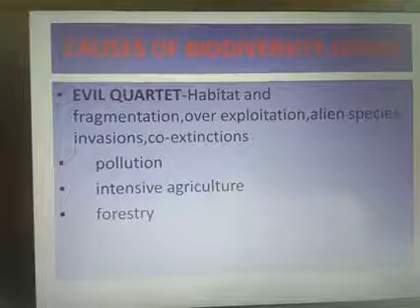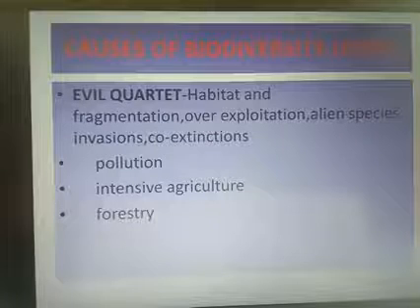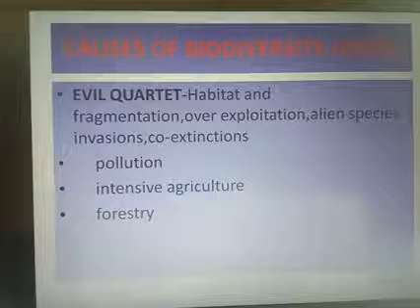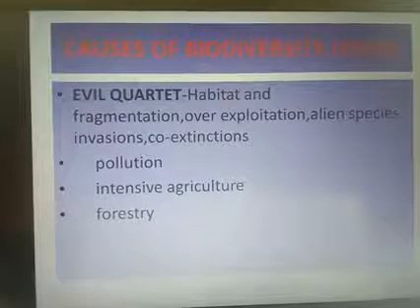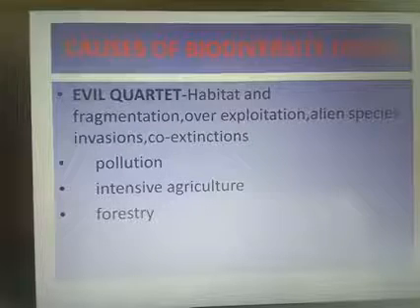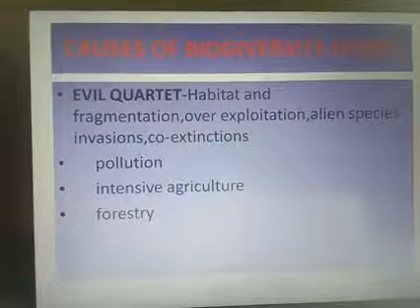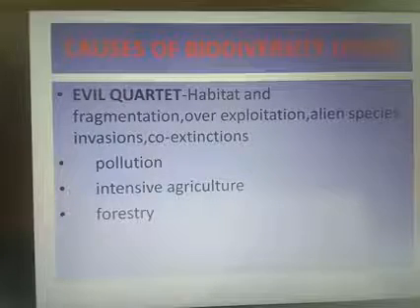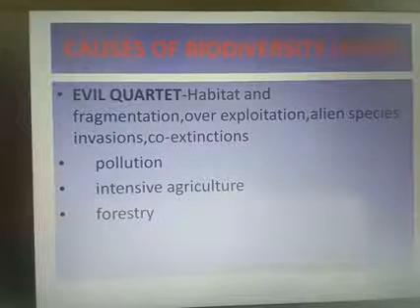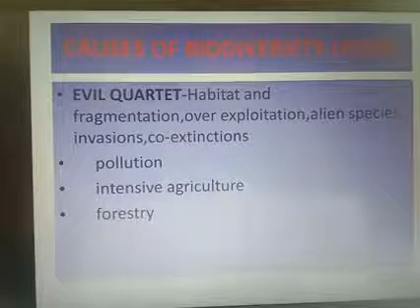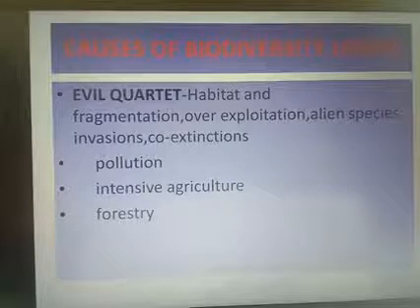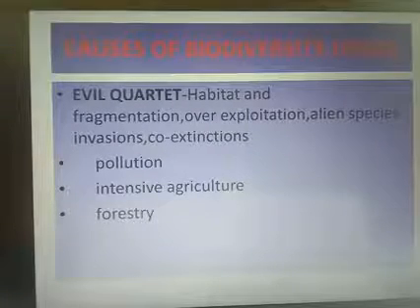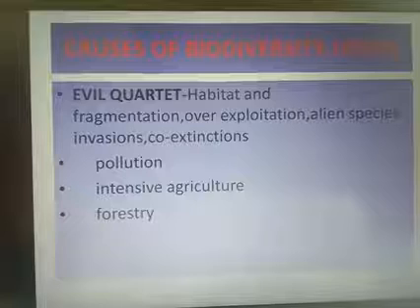For example, the Nile perch, a large predator fish, when introduced into Lake Victoria in East Africa, caused the extinction of an ecologically unique group of cichlid fish in the lake. The invasive weeds like Parthenium, otherwise known as carrot grass, Lantana and Eichhornia, otherwise known as water hyacinth, also cause environmental damage and threaten native species.